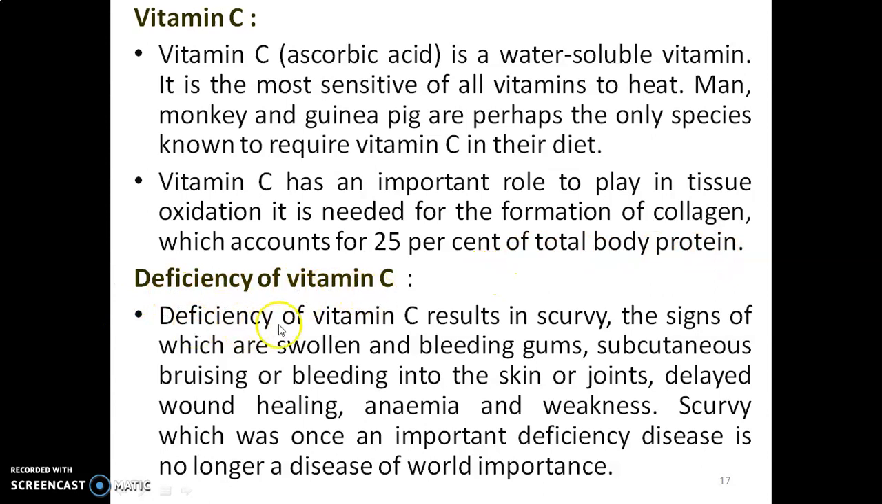Deficiency of vitamin C results in scurvy, the signs of which are swollen and bleeding gums, subcutaneous bruising, or bleeding into the skin or the joints, delayed wound healing, anemia, and weakness. Scurvy, which was once an important deficiency disease, is no longer a disease of world importance.